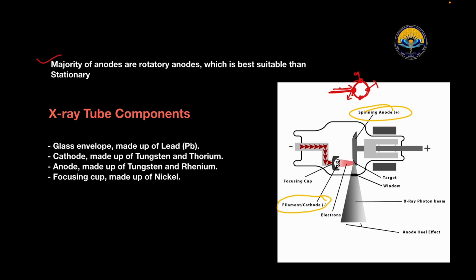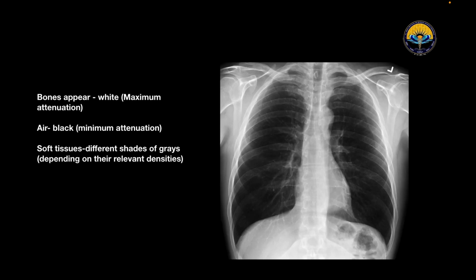Now look over here. This is the chest X-ray PA view. Bones appear white, so bones have maximum attenuation, while air appears black, so air has minimum attenuation, and soft tissues are in different shades of gray depending on their relative densities. So look over here, here we have the soft tissue with shades of gray.